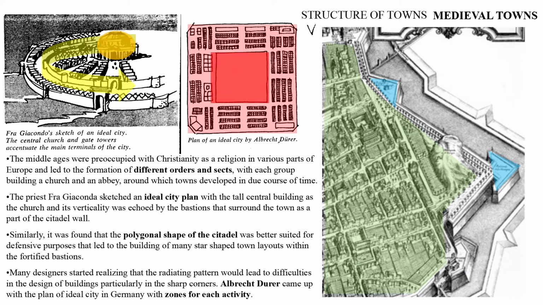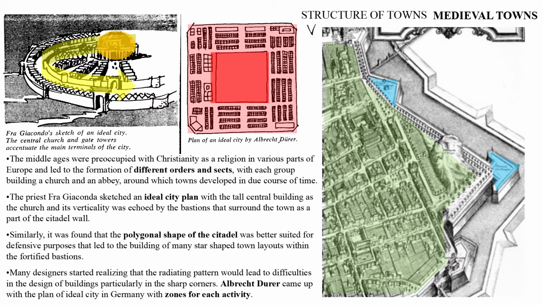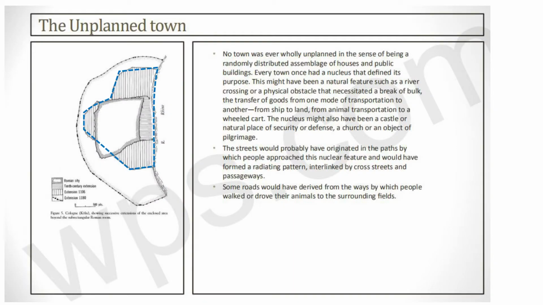Now the second picture in the middle, if you can see, is a grid pattern. So these are the different types of cities which were existing, the medieval towns. Now if we come here, there are five different types of planning which we are going to see, which basically starts with the unplanned town. The unplanned towns were the very first towns which were starting to emerge from a very barren land.